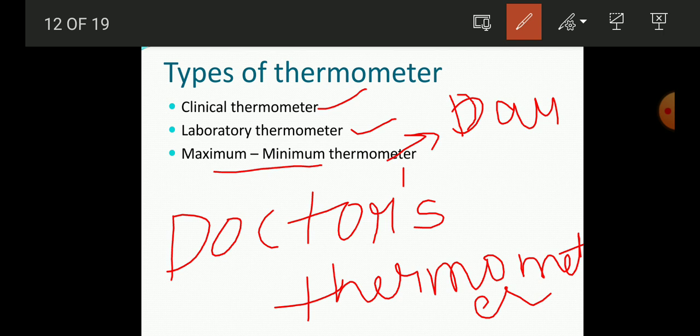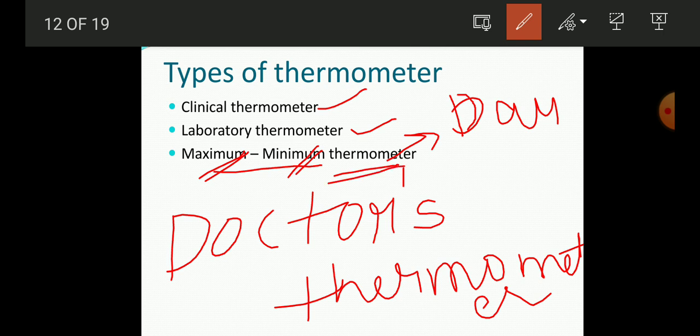The first one is the maximum temperature, that will give you the knowledge of the highest temperature of the day, and here we have the minimum temperature that will give you the knowledge of what is the minimum temperature that is going to be on that day.